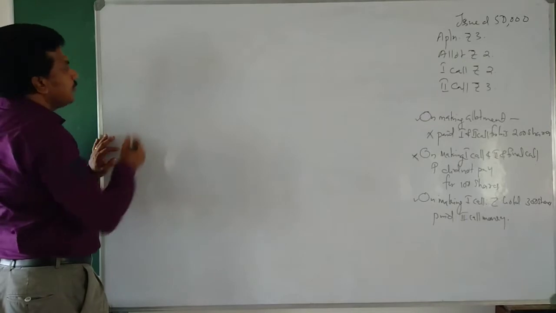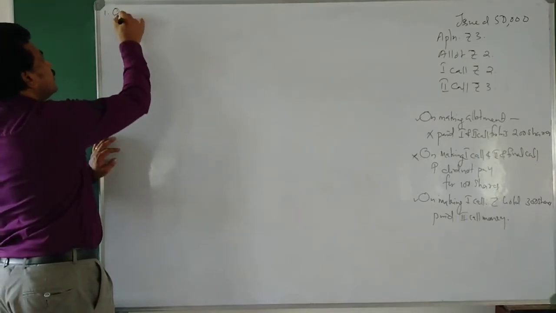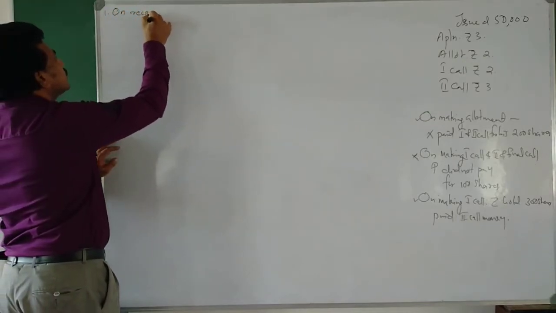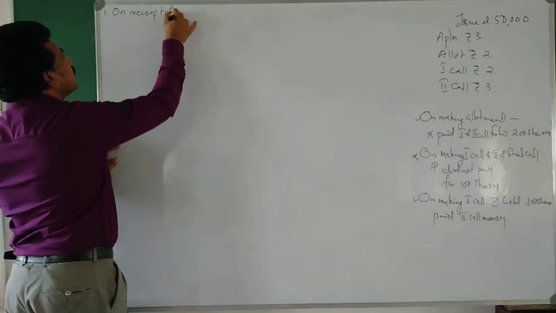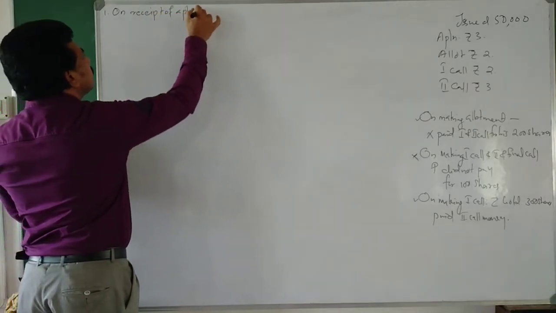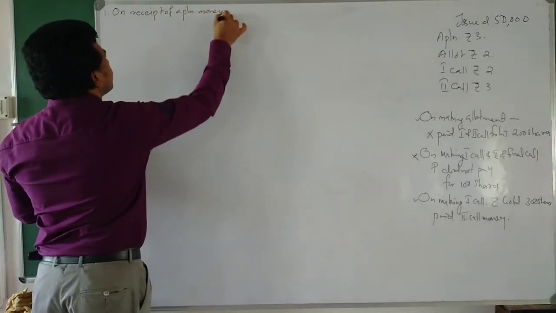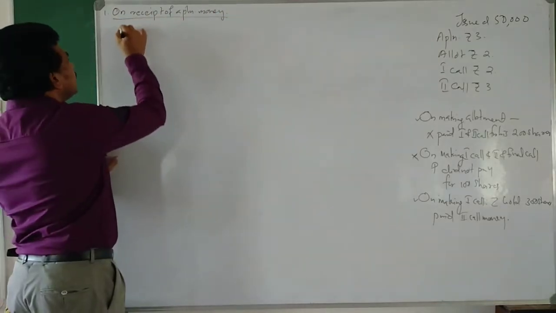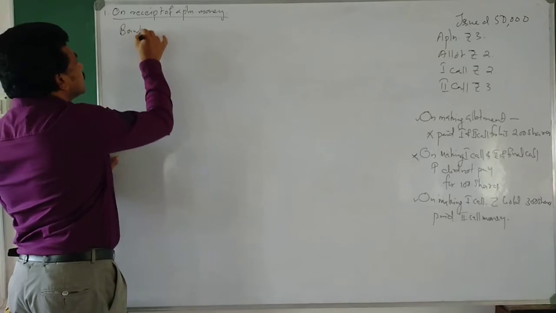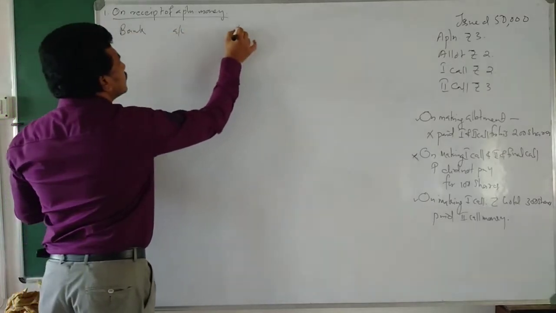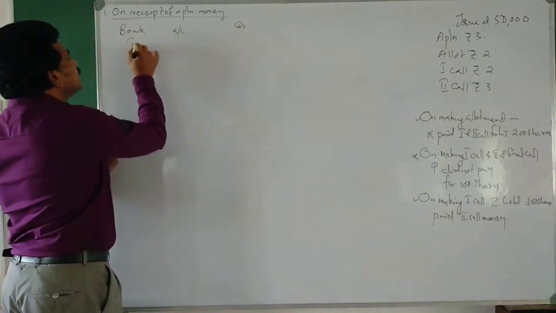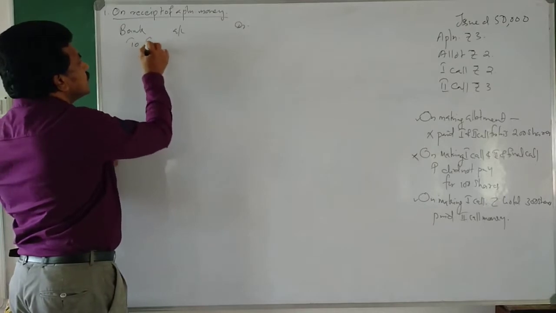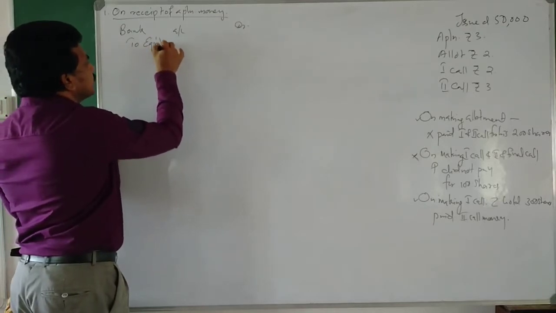First journal entry will be on receipt of application money. The journal entry will be bank account debtor to share application.